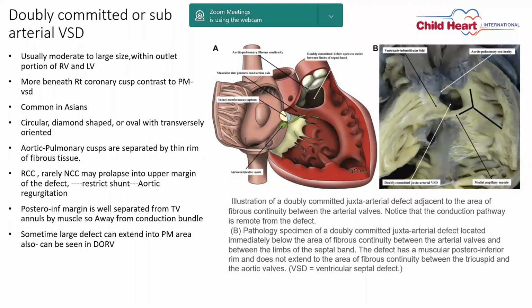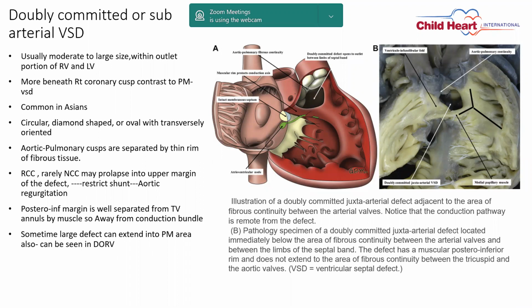Usually it is a moderate to large size defect with the outlet portion of RV and LV, and it is more beneath the right coronary cusp. As we have seen in perimembranous VSD, the non-coronary cusp and right coronary cusp commissure is the commonest, while here it is more beneath the right coronary cusp. This VSD is very common in Asians, and is rarely seen in other countries and African countries. It can be circular, diamond shaped or oval. Sometimes it is transversely oriented. So in echo you will see a small VSD, but in reality, because of the transverse orientation, it is a large VSD.